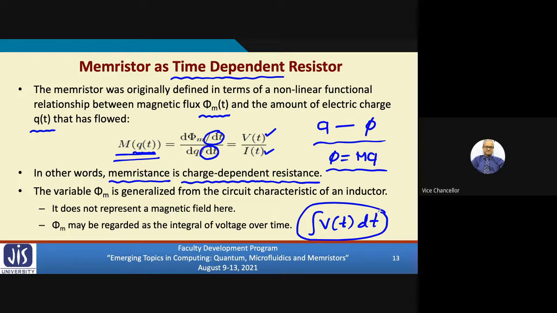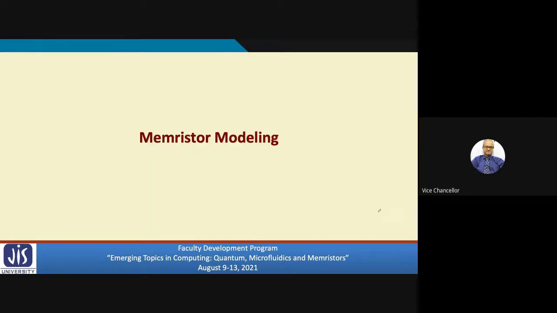Okay? Fine. Now, the modeling of memristor is something which is very important. Memristor is a device which has very interesting properties. Suppose I am a researcher trying to build some circuits using memristors, but I do not have the facility to fabricate memristors in my lab.